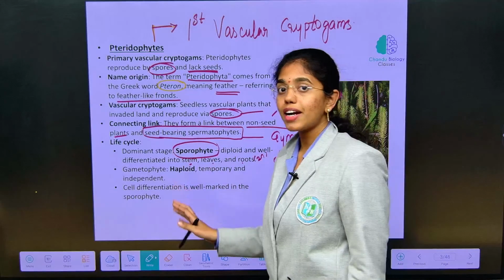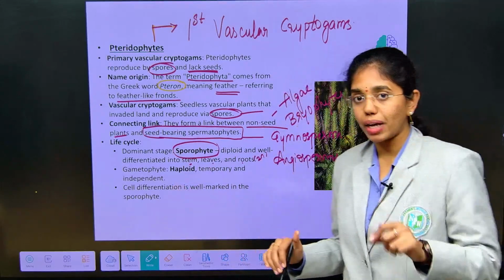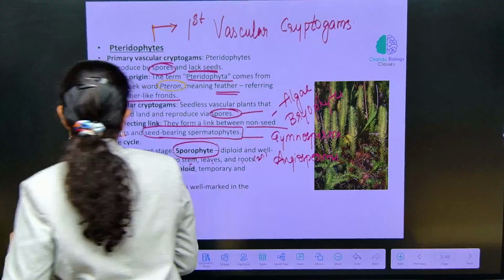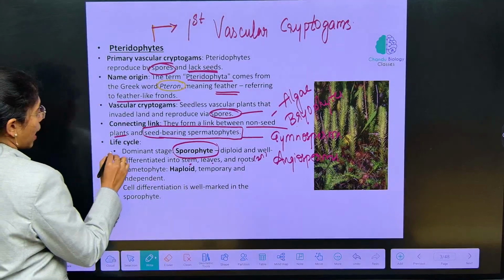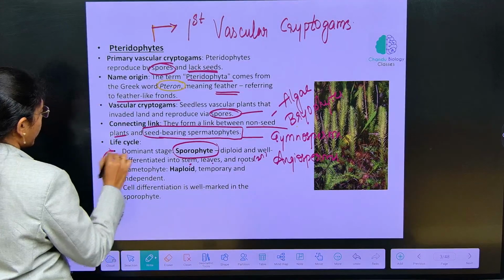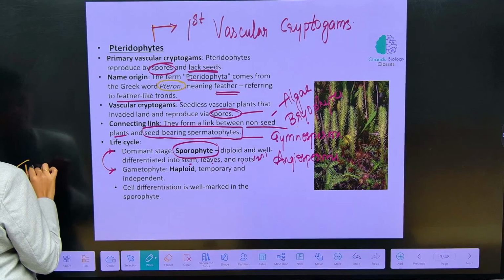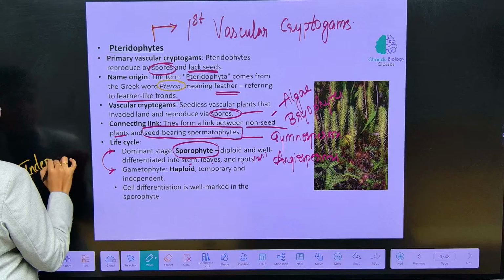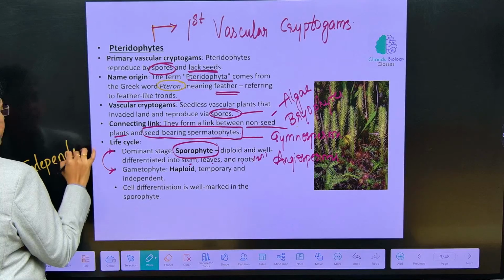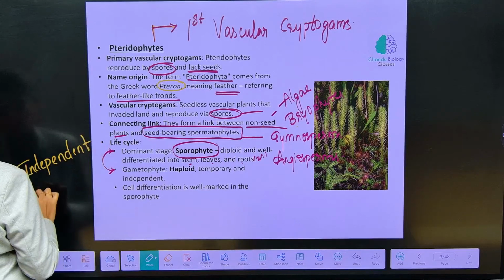In Pteridophytes, one of the major features to be addressed is that both the gametophyte and sporophyte are independent of each other.